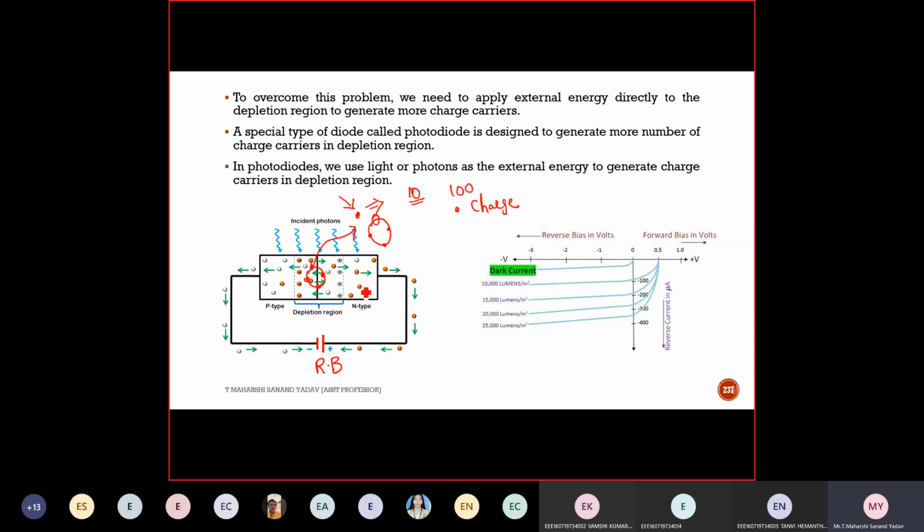So charge carriers are nothing but what are minority in n-type? Holes. Minority in n-type, holes. Minority in p-type? Electrons. See, this is nothing but an electron. This is nothing but a hole. Now can I call it electron hole pair generation or recombination? Two concepts: generation, recombination.